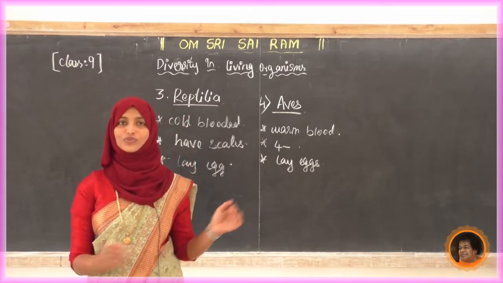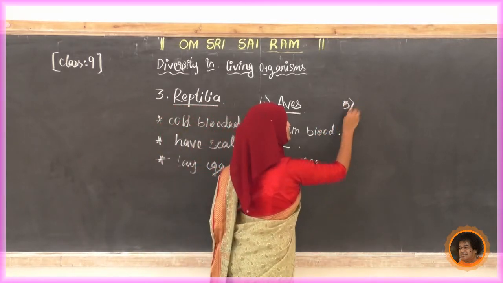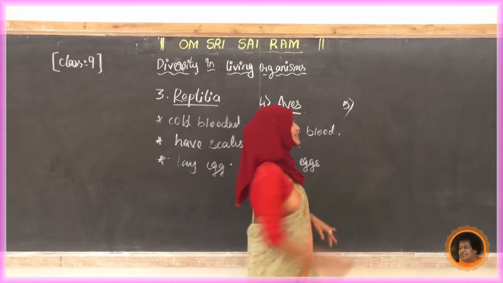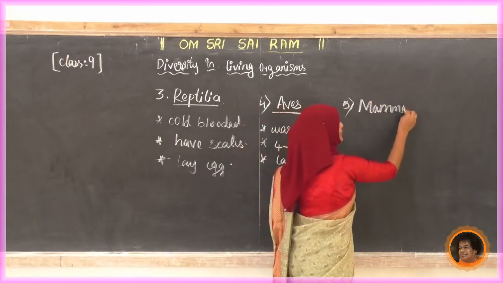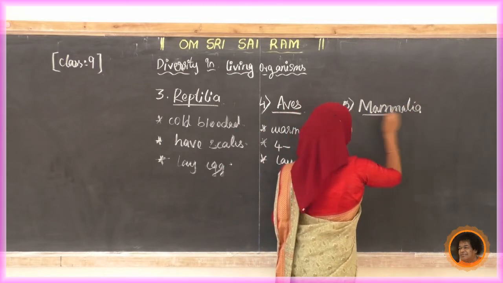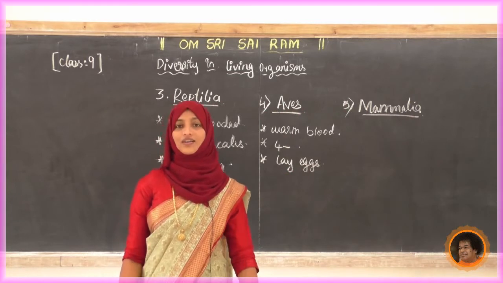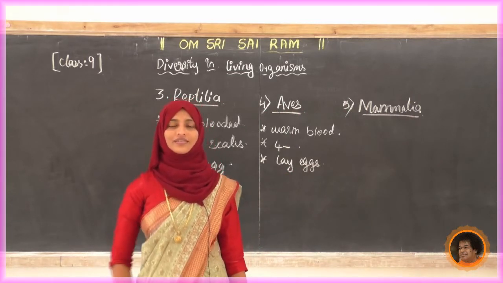Yes. Next we'll move to the next one. That is the 5th one, the last part of our diversity in living organisms chapter, that is Mammalia. Write down the heading, Mammalia. Now tell me students, why are we calling these animals mammals?